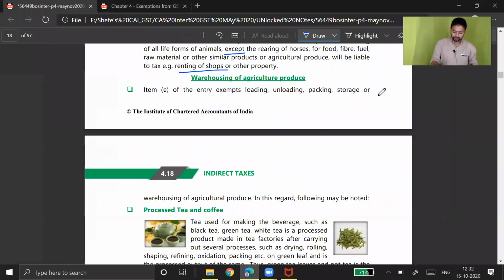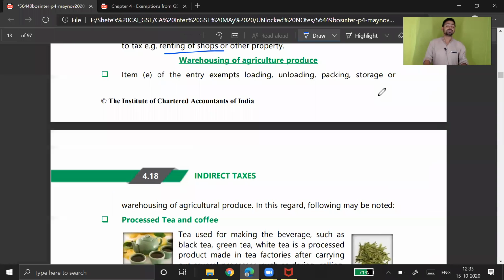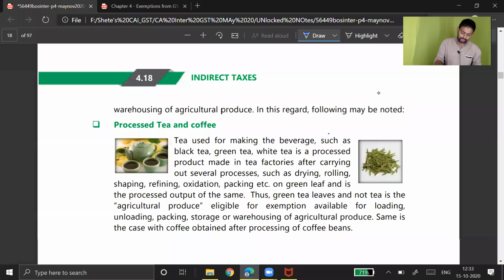Warehousing of agriculture produce. Yes, warehousing is one of the essential services which has to be provided by private entities to farmers, because farmers cannot develop warehousing facilities. It has to be developed by private entities, and we are encouraging them to come into this particular business by providing full exemption on their services. Entry: exempt loading, unloading, packing, storage, warehousing of agriculture produce. In this regard, the following may be noted.